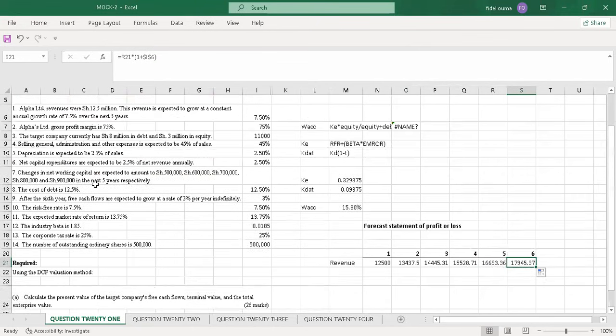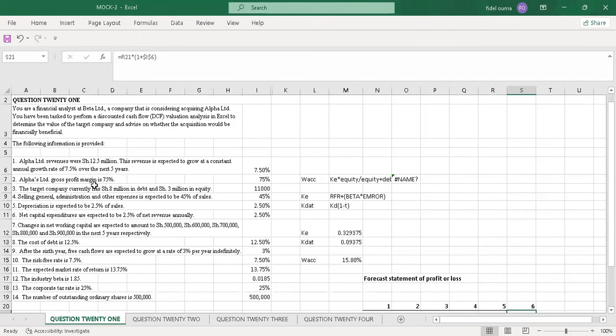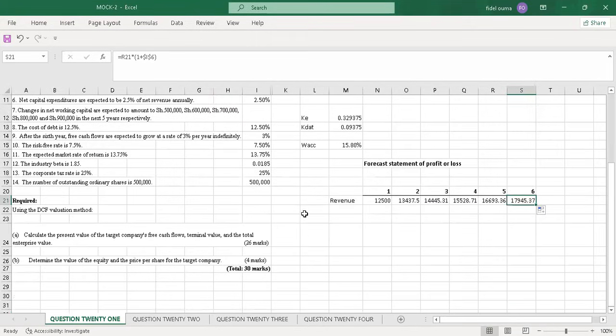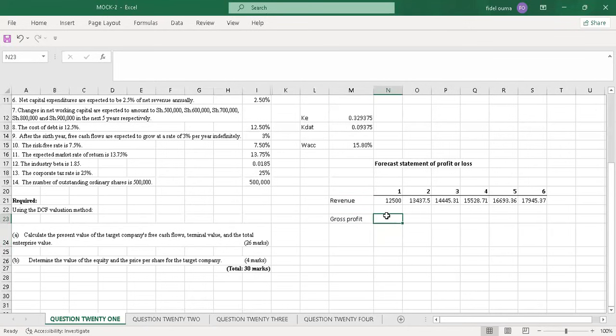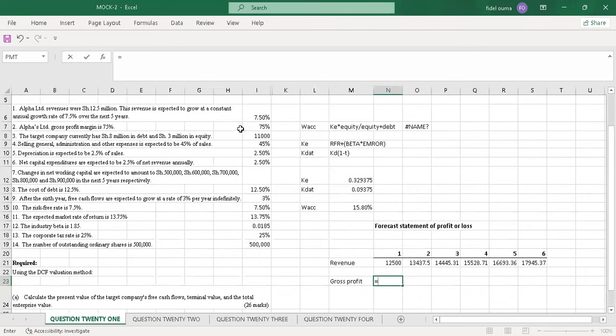So the next item, let me go to additional information number 2. Alpha Limited's gross profit margin is 75%. We know that from revenue, you go to cost of sales, and then you get the gross profit. But here we are given the margin, so I just write gross profit. We are told the margin was 75%, meaning that it was margin on revenue, on sales. So you will take the 75%.